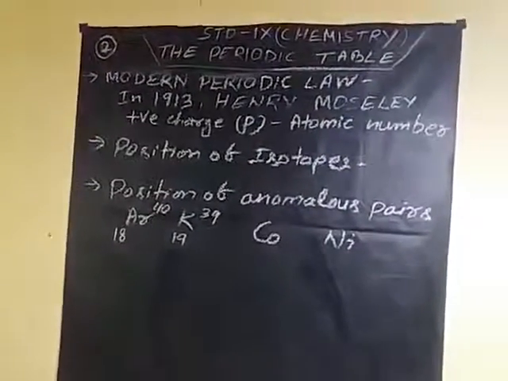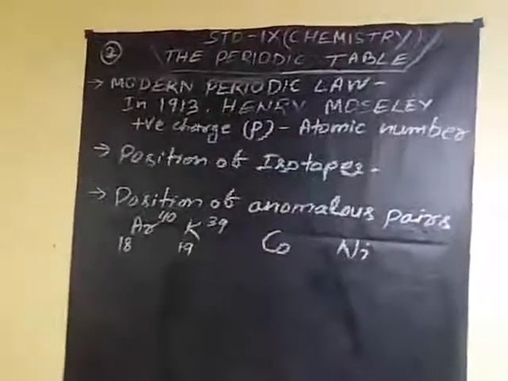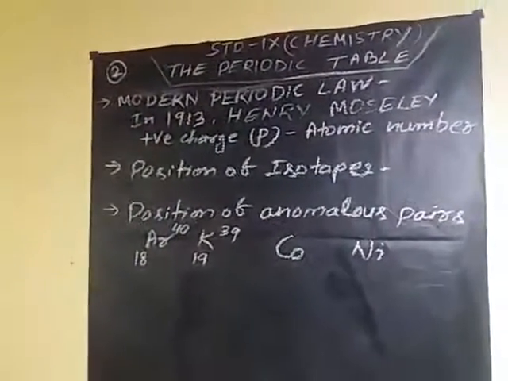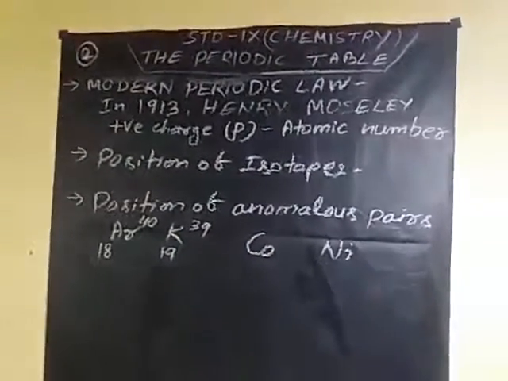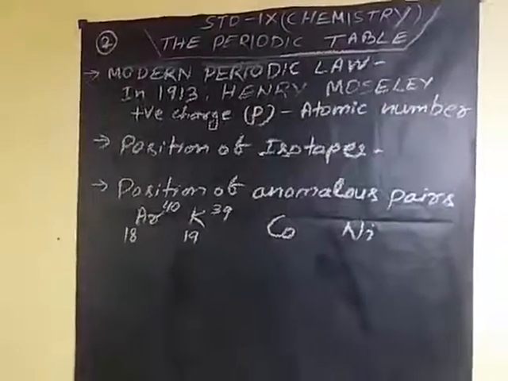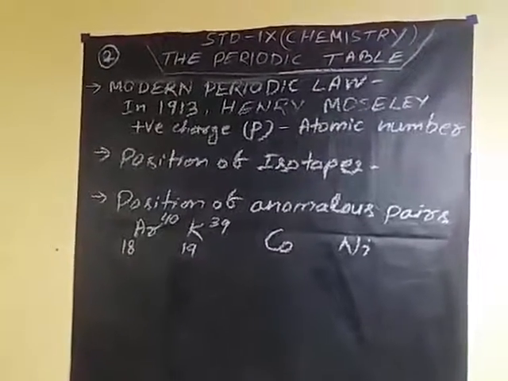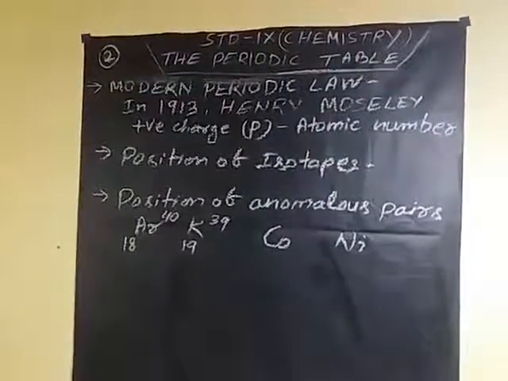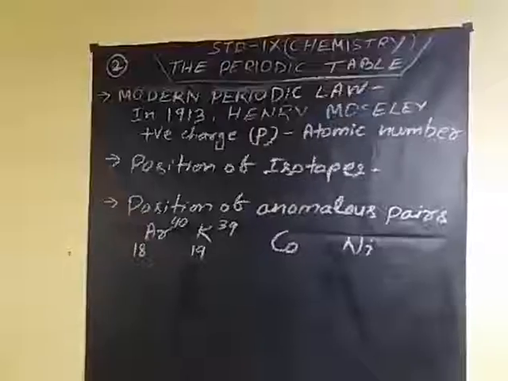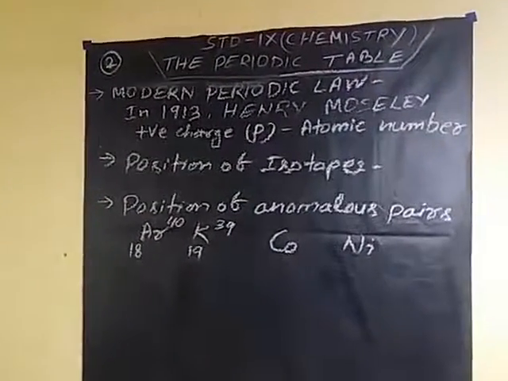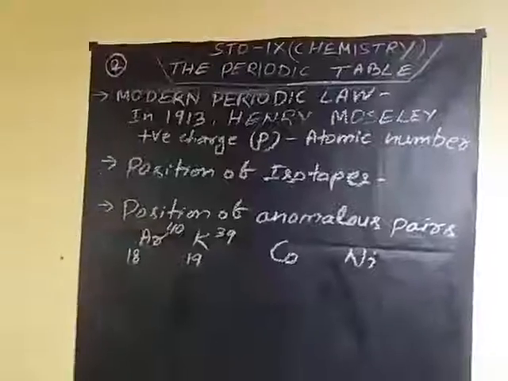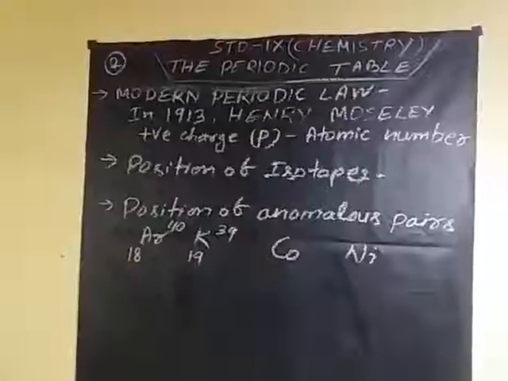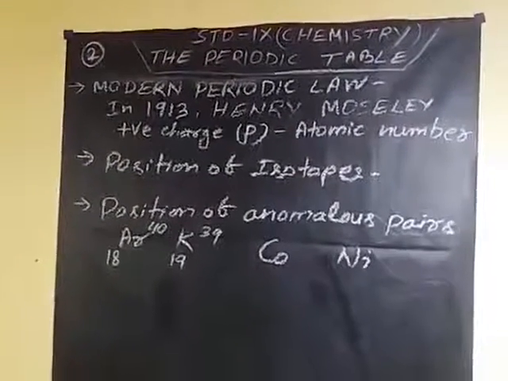Now, the explanation of anomalous properties by the modern classification of elements. Position of isotopes: though hydrogen possesses isotopic forms, it is in one group because the number of protons is the same. Position of anomalous pairs, that is argon and potassium: though argon has mass 40 and potassium 39, according to atomic number argon is 18 and potassium is 19, so argon comes first, then potassium. Like that, cobalt and nickel. This is the modern periodic law.